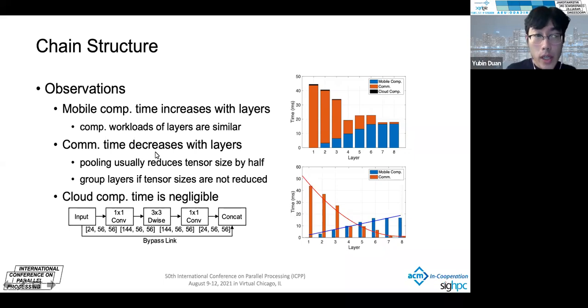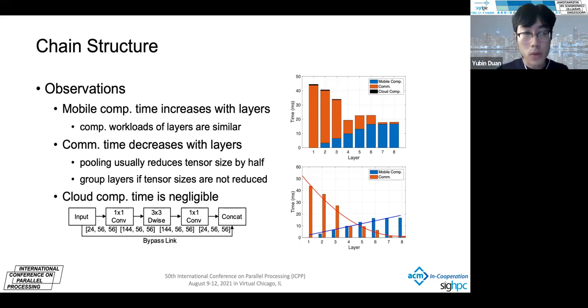And the communication time decreases with the cut point layers, which means as we process more layers on mobile devices, their output tensor size decreases. More interestingly, because of the pooling layer, the tensor size usually reduces by half, or exponentially.